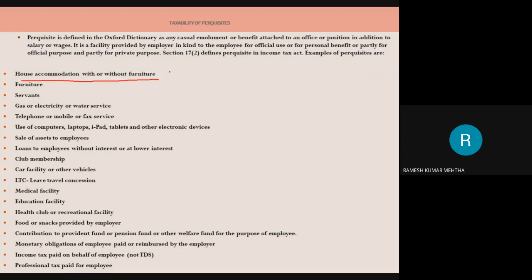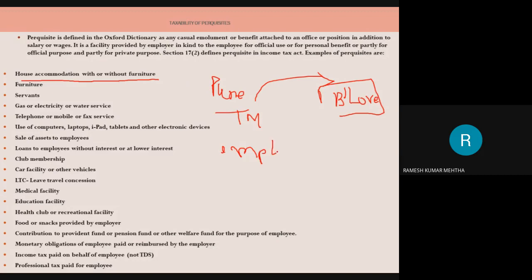Please pay attention. Number one is housing accommodation with or without furniture. I have already spoken about this example several times. For example, I'm working in Pune in Tata Motors or Infosys or Satyam, and then I'm transferred to a place in Bangalore. Now I don't have accommodation over this place because I'm not a native of Bangalore. So what is the employer going to do? The employer is going to tell me that there is an apartment or a housing facility where you can go and stay. So that is called housing accommodation provided by the employer to the employee.